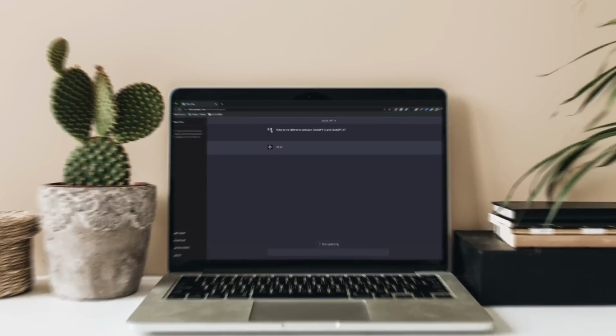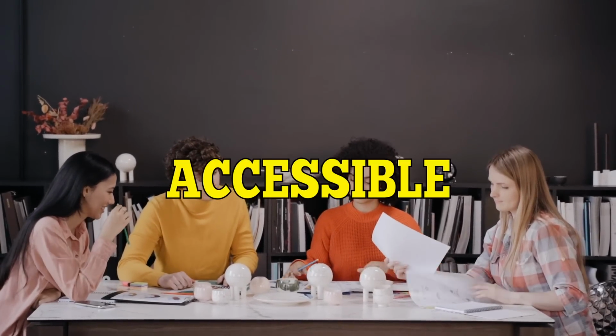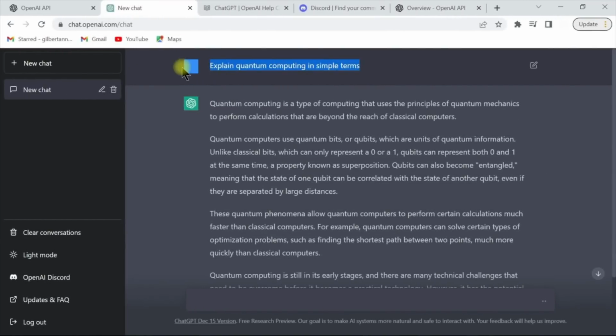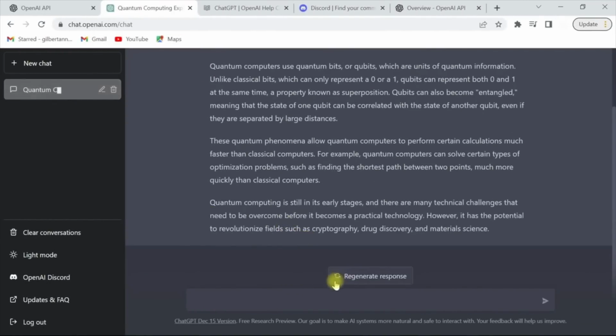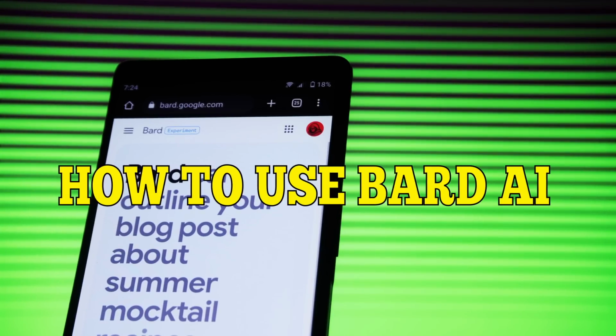AI ChatGPT, while not trained on as extensive a dataset as Google Bard, has its own strengths. It has been widely used and has a large user base, making it more accessible to a broader audience. The versatility and reliability of AI ChatGPT have made it a popular choice for various applications, ranging from content generation to customer support interactions.